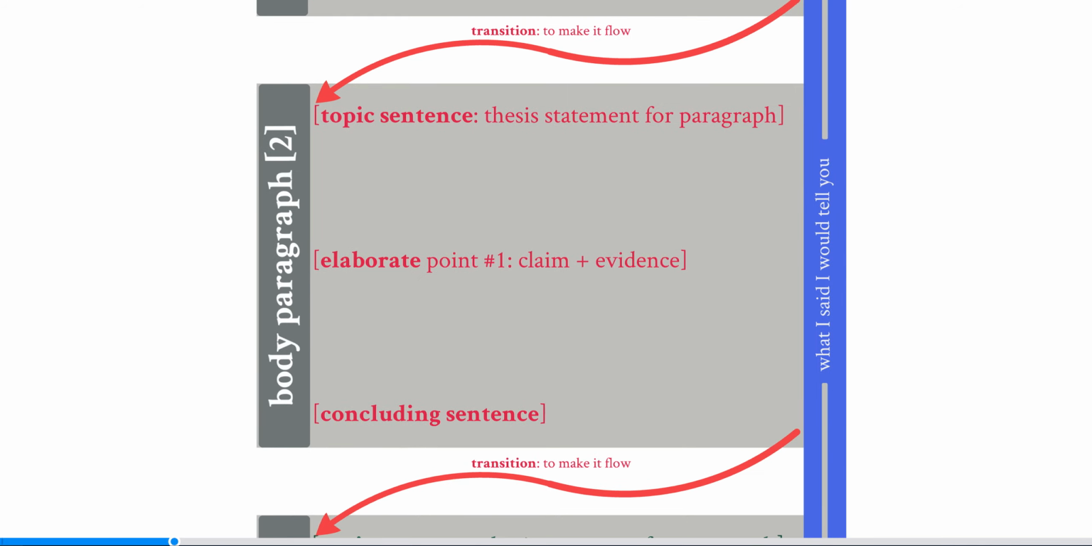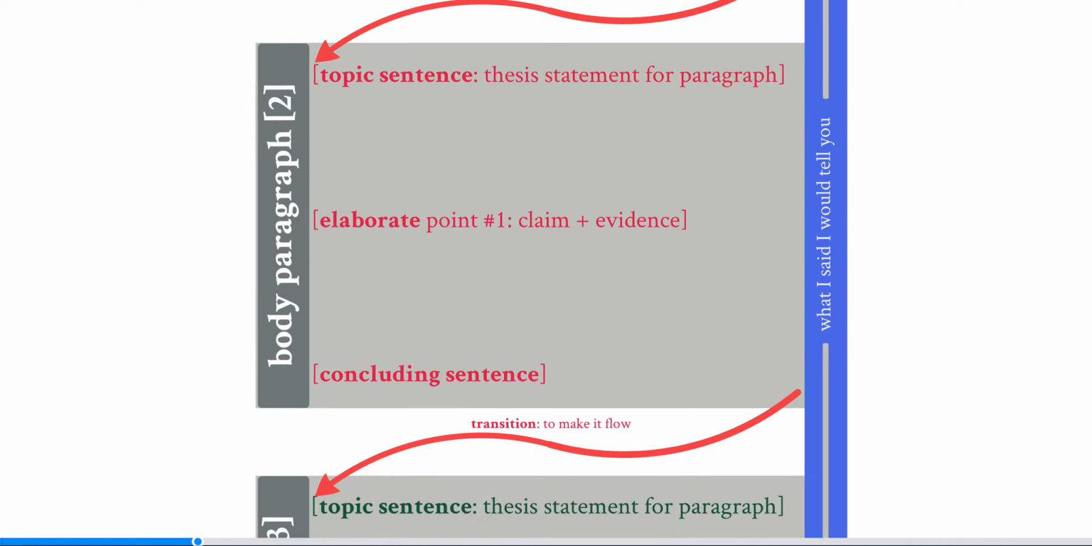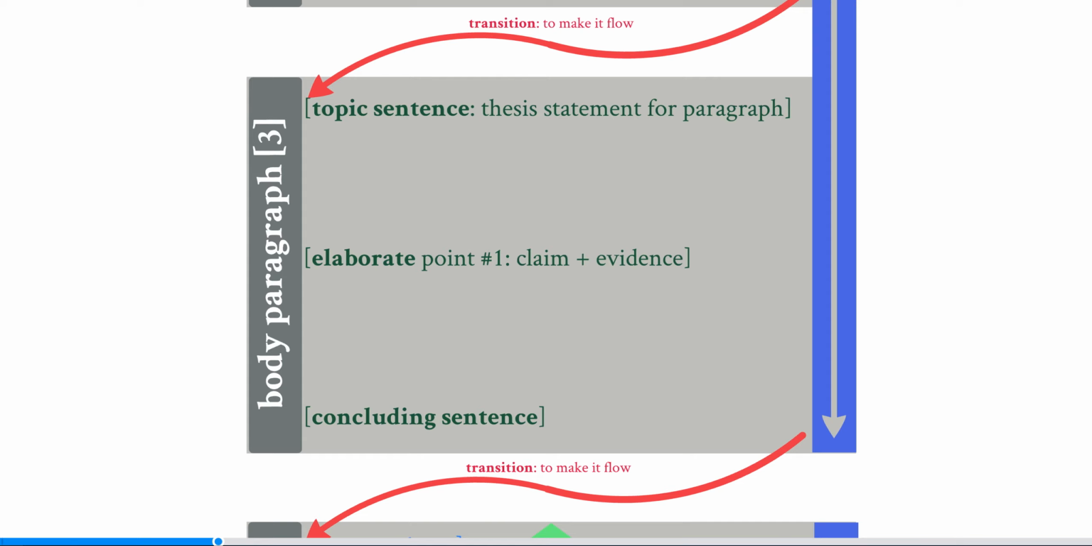Then for the next body paragraph, you just wash, rinse, repeat what you did for the previous body paragraph. And then again for body paragraph number 3, just wash, rinse, repeat.